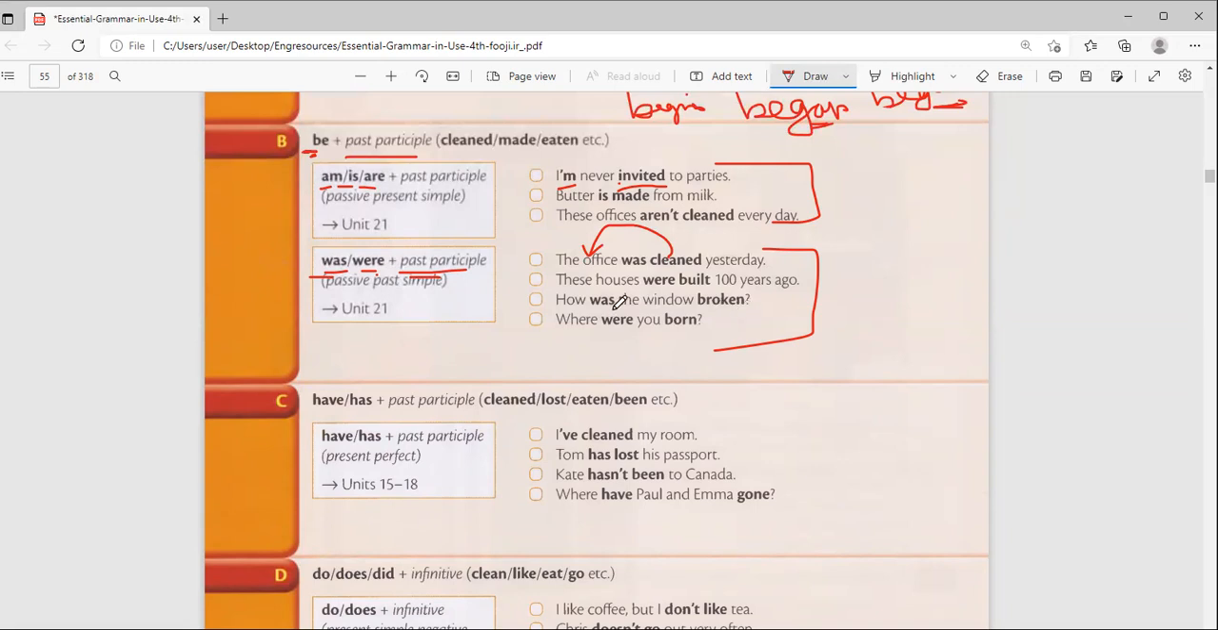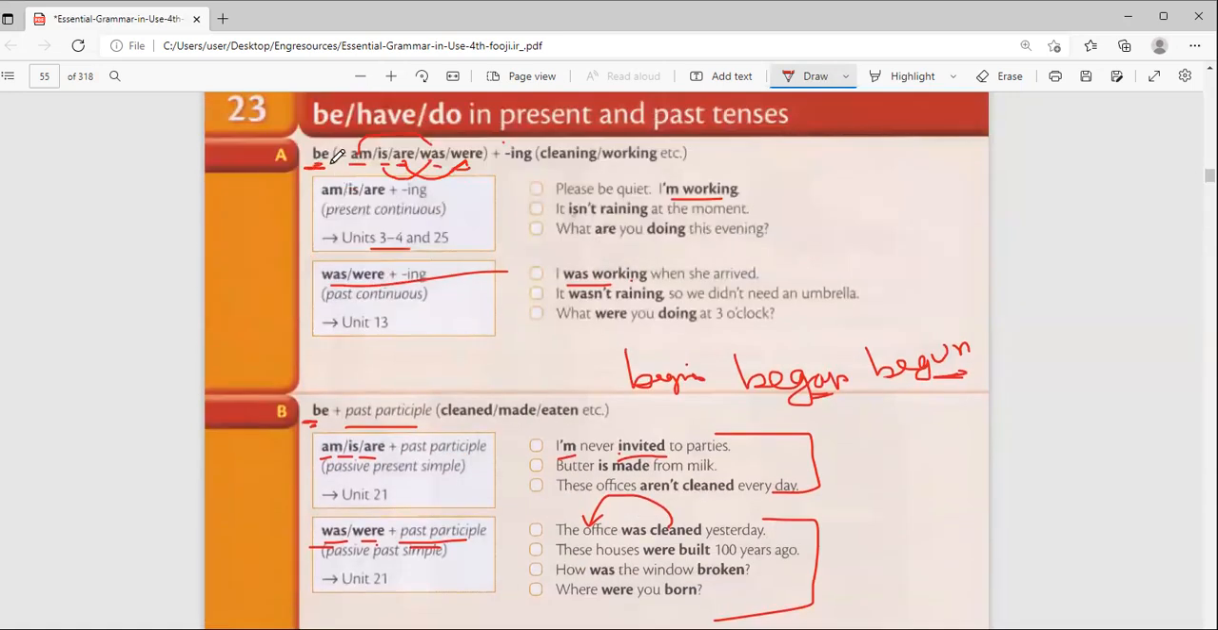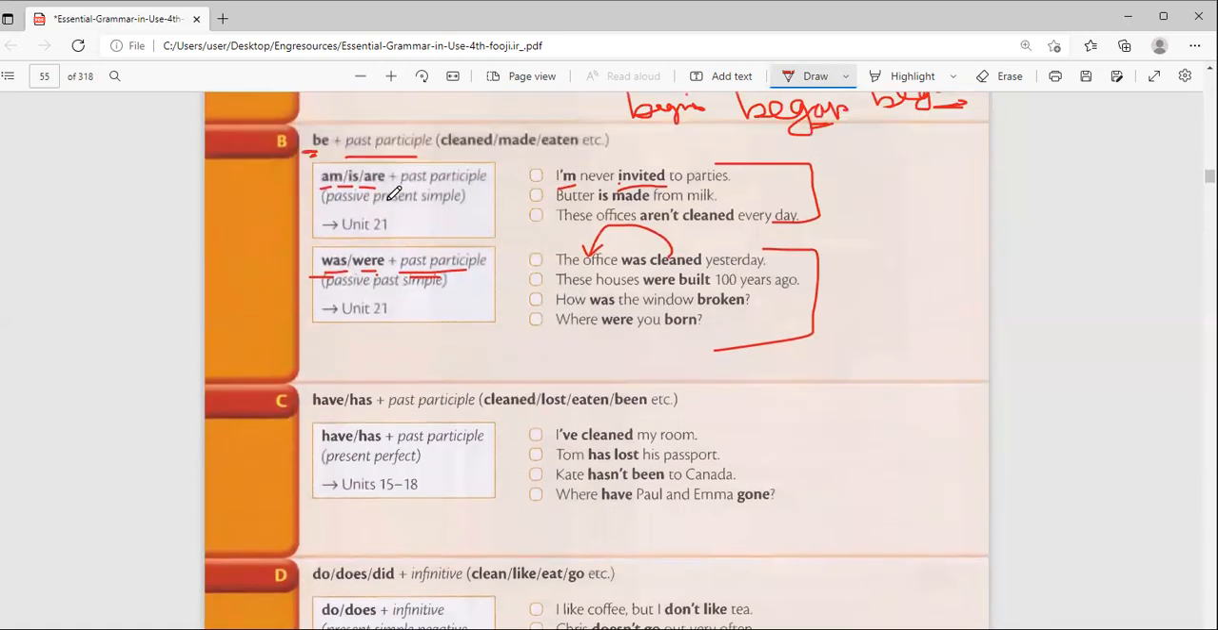How was the window broken? Of course, by somebody else. Where were you born? So all these are passive sentences. When I put was, when I put verb to be plus participle, it becomes a passive.